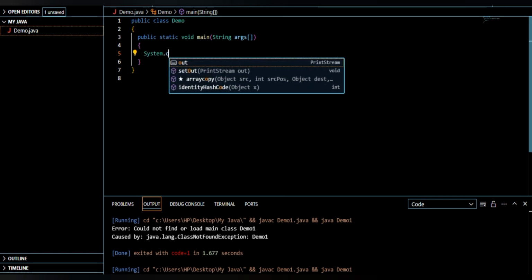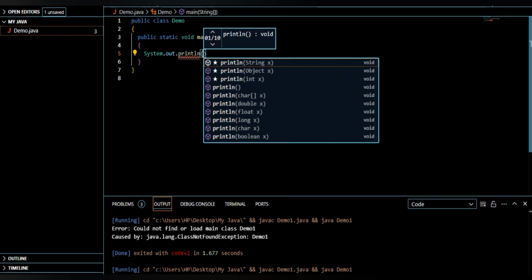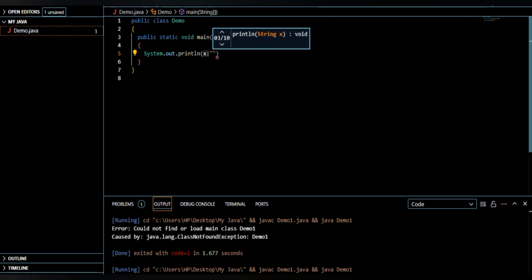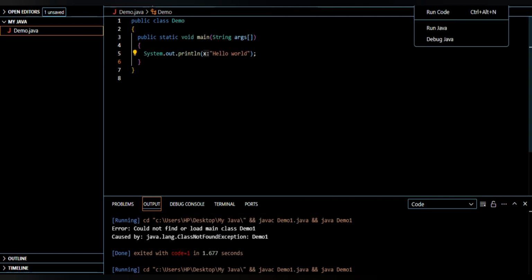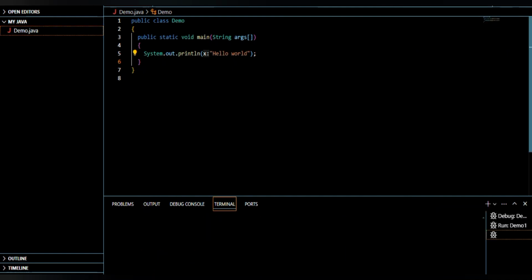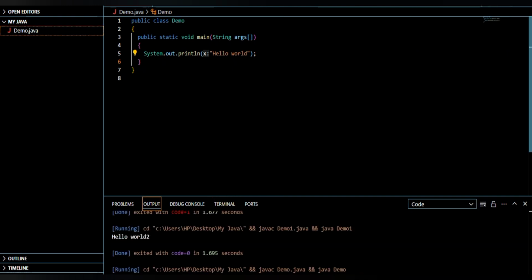System dot out dot println. So here we have just copied what we had written on the text there. We will write here hello world. After writing we will give a semicolon at the end of the bracket. Then I will run Java. Run Java means I am telling it to compile, to check whether it is correct or not. If it is correct, then I will run the code.